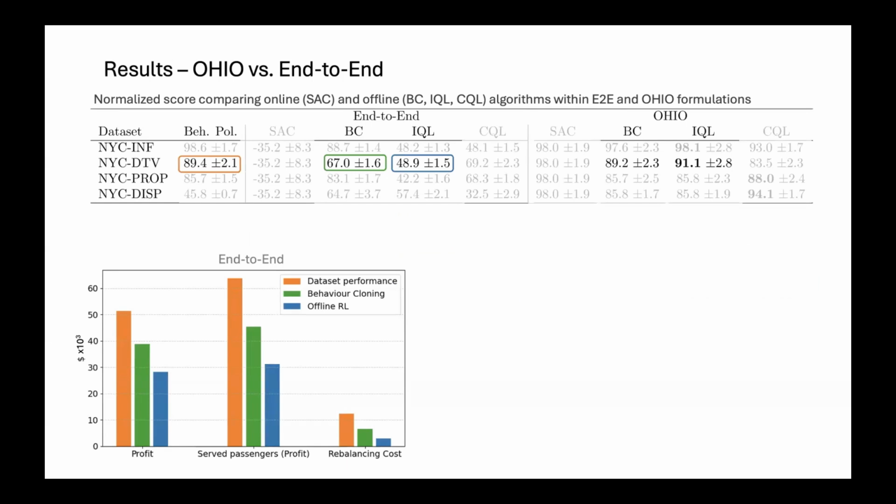When we now want to zoom in on the performance of the policy behaviors, we look at the data set that was generated by one of the optimization-based policies. In the case of the end-to-end policies, we are not able to outperform the dataset policy in both cases. Actually, in the case of the offline RL, we can see that it almost stops rebalancing at all. There's hardly any rebalancing cost here because it fails to learn an effective policy.